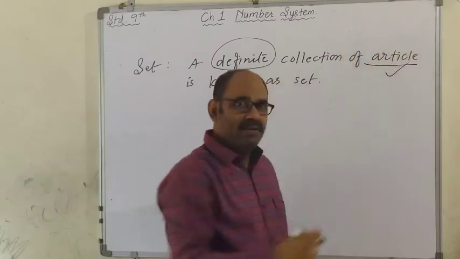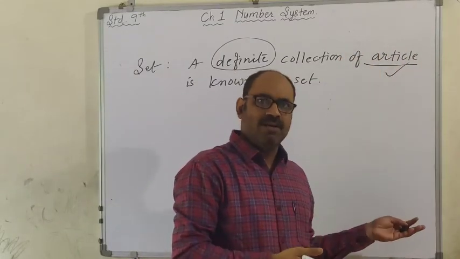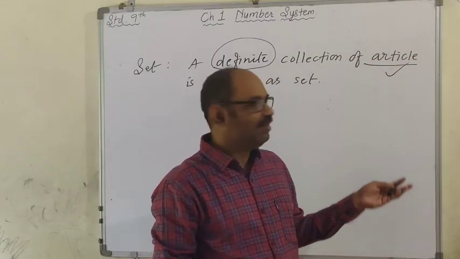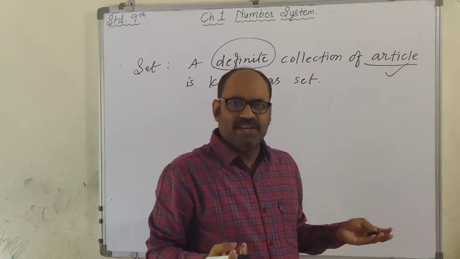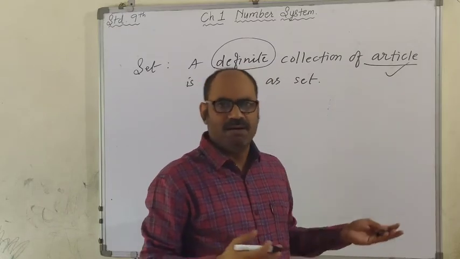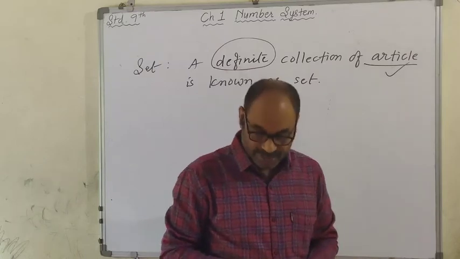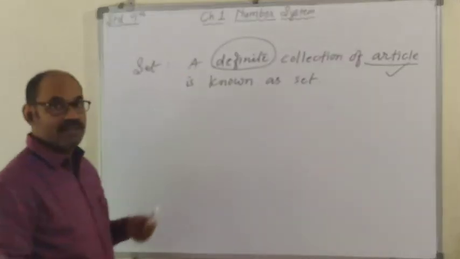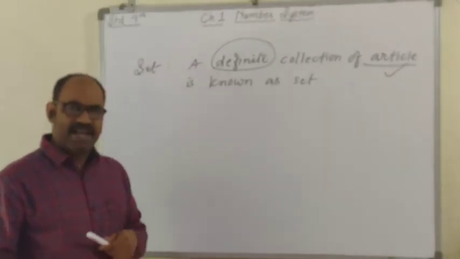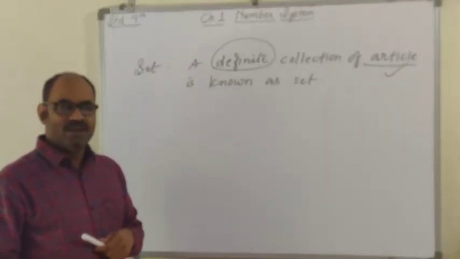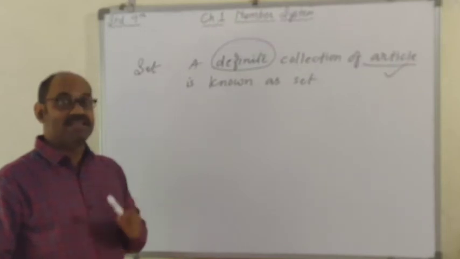The article may be fruit, flower, actress, anything. Favorite dish. Alright? Natural number, whole number, anything it can be. Fine. Understood? It is denoted by capital alphabets. A, B, C, D up till Z. Any letter can be used from your alphabets to represent set.